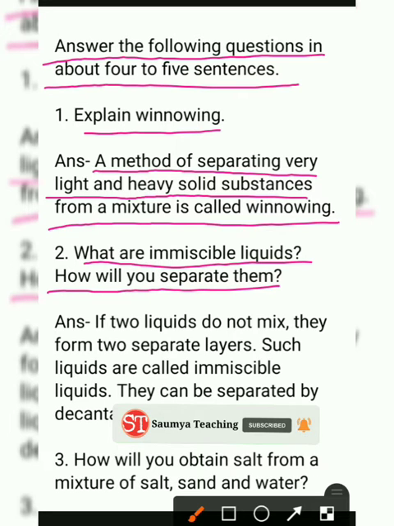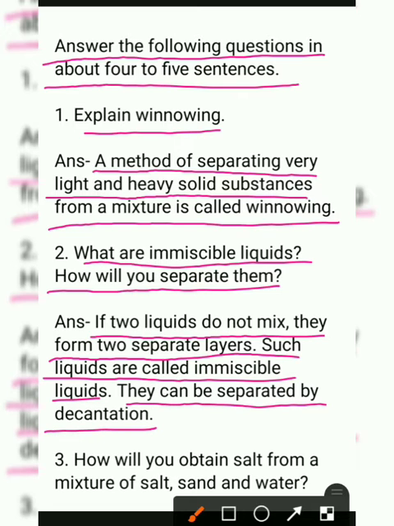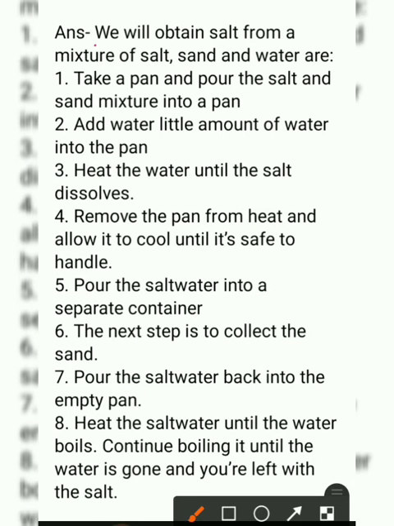So the answer is, if two liquids do not mix, they form two separate layers. Such liquids are called immiscible liquids. They can be separated by decantation. Question number 3. How will you obtain salt from a mixture of salt, sand and water? So the answer is, we will obtain salt from a mixture of salt, sand and water as follows.